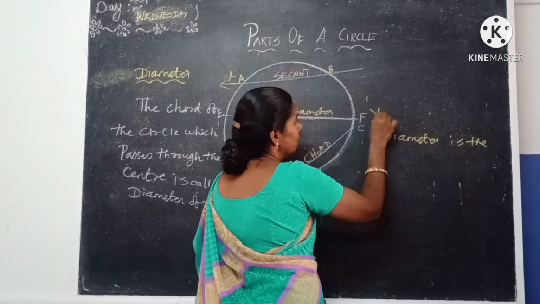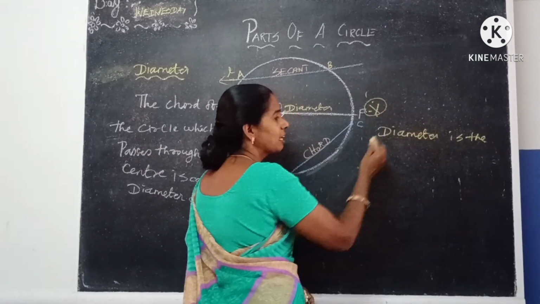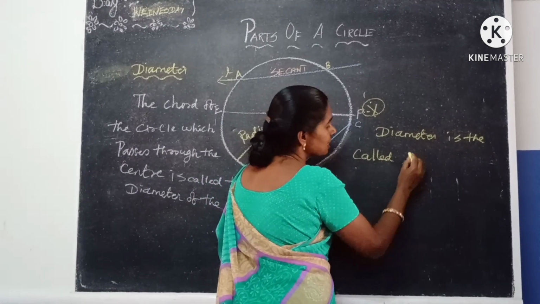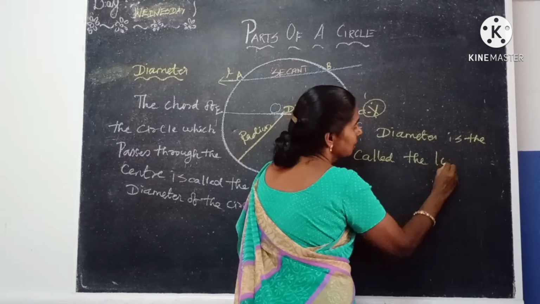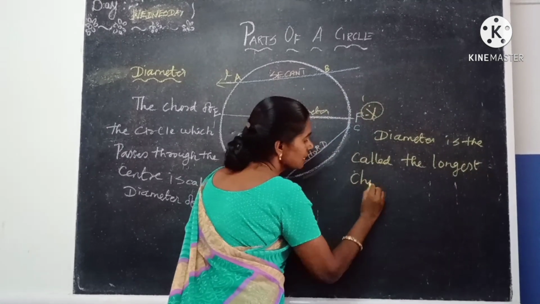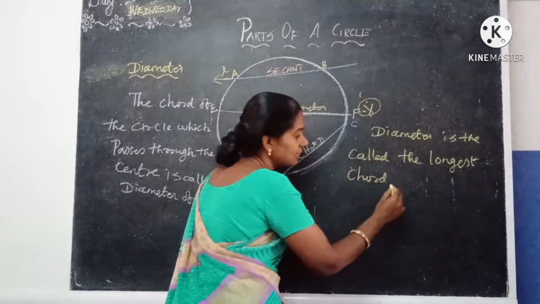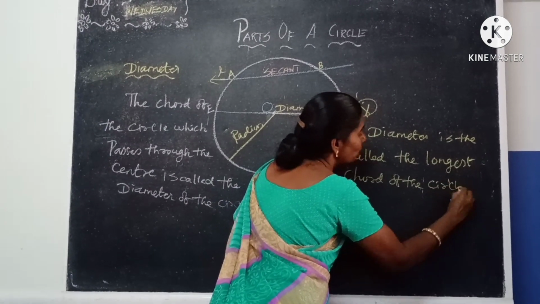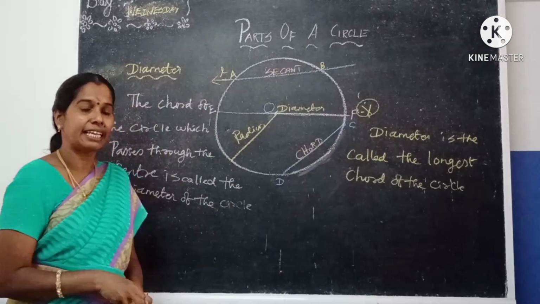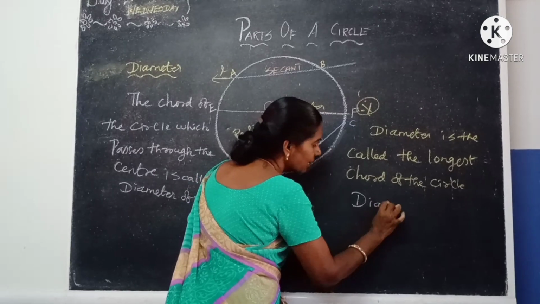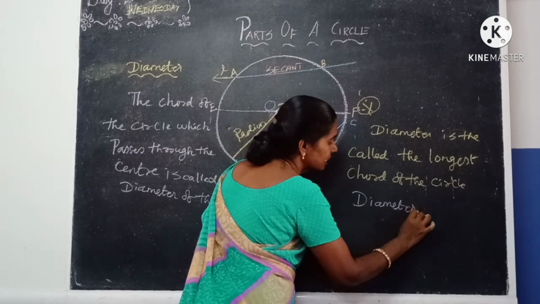These are very important points about the diameter. Diameter is called the longest chord of the circle. The longest chord of the circle. Understand? And one more thing we should know about the diameter. What is the meaning? The diameter is always 2 times the radius.